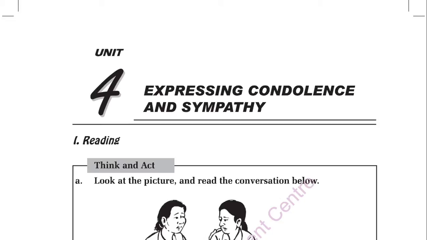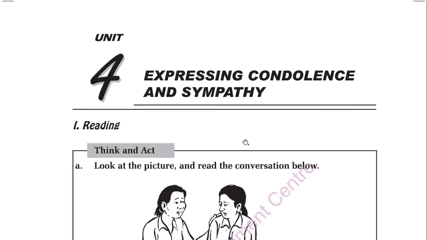So, as you have seen in Units 1, 2, 3, what you have been studying is the different words and phrases which can be used for different things in English. Like in Unit 3, you studied which different words and phrases we can use for making requests, then which different words we can use for responding to those requests. Similarly, here you will be studying the different ways in which we can show our condolence. Okay, so let us begin with the chapter.